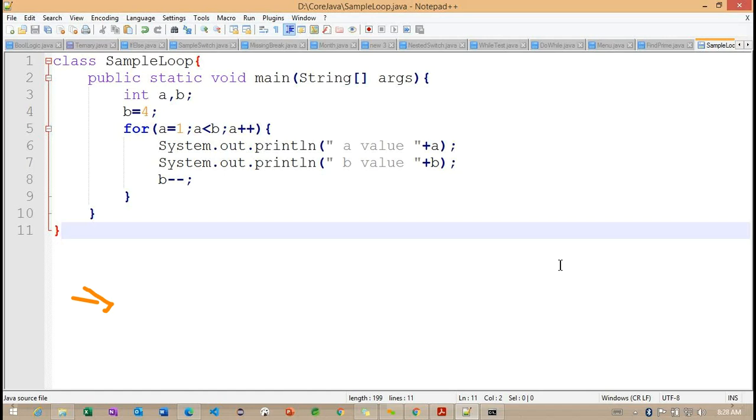It will enter the loop, and we are incrementing the A value, which becomes 2, and the B value we are decreasing, so it becomes 3. The condition will be satisfied because 2 is less than 3, so the second time is printing. When we enter the third time, the A value will become 3 but the B value will become 2. So 3 less than 2, the condition is going to return false.